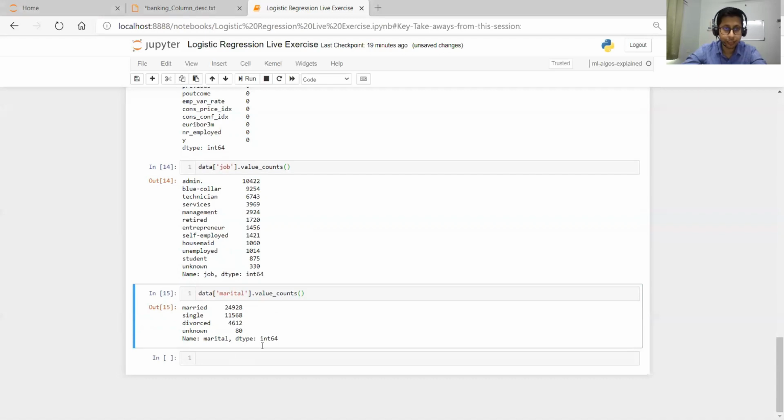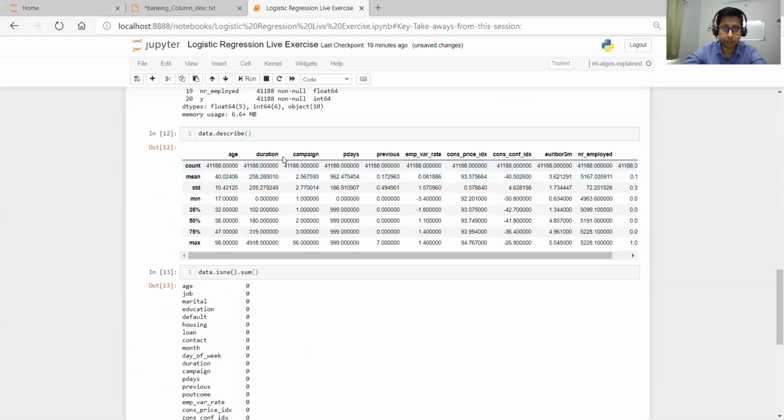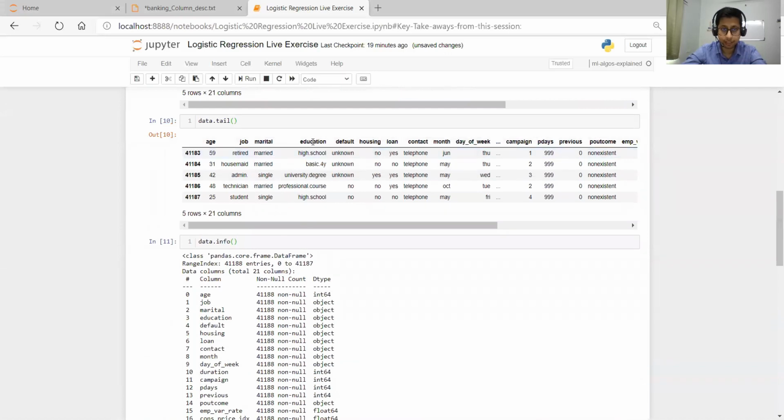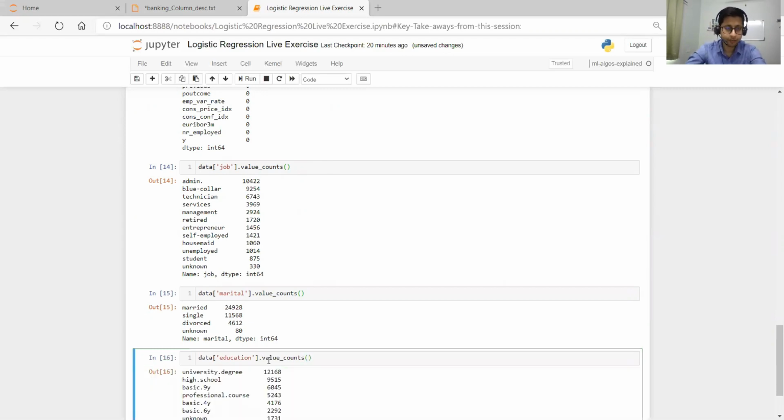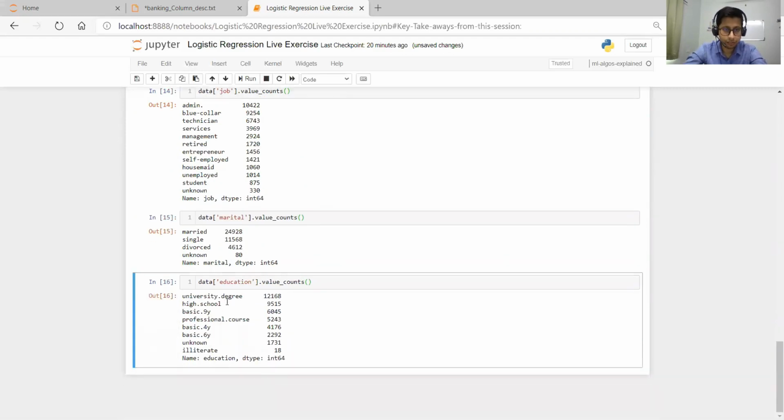we have another column, education. Let's see about education: data.education.value_counts. So here we have university.degree, high.school, and basic, that's what I was talking about. We have basic.9y, basic.4y, basic.6y. So maybe it makes sense to convert all these basics into one basic. Let's do that.